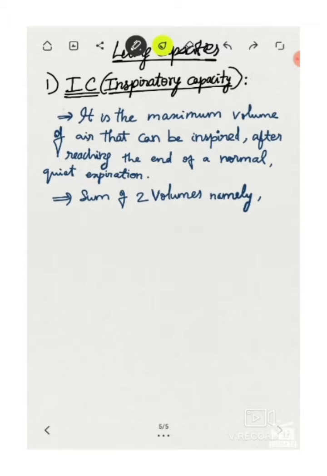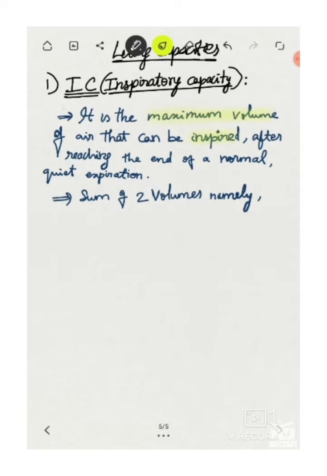Inspiratory capacity is the maximum volume of air that can be inspired after reaching the end of a normal quiet expiration. That is, after quiet expiration, the maximum amount of air we can inspire. So what are the volumes which come under inspiration? Under normal inspiration, tidal volume is the first, and then forceful inspiration, it is the inspiratory reserve volume.